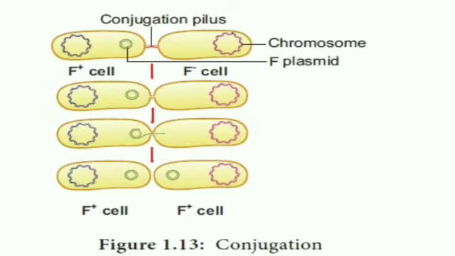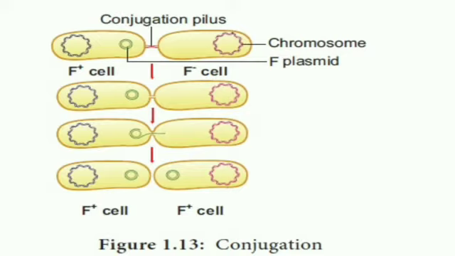Let us see two cells, one is an F plus cell and another one is an F minus cell, and in between these two cells a conjugation tube is formed with the help of a pilus. The conjugation pilus is formed, and you could observe this F plus cell has a plasmid, F plasmid, but the F minus cell does not have this kind of plasmid. These F plus cells are called donor cells, F minus cells are called recipient cells, and sometimes the F plus cells are called male and F minus are called female.